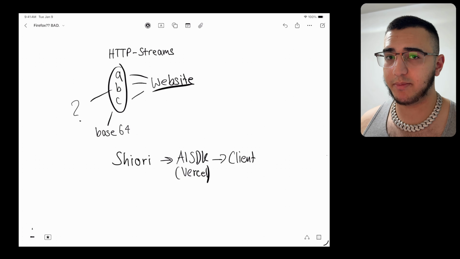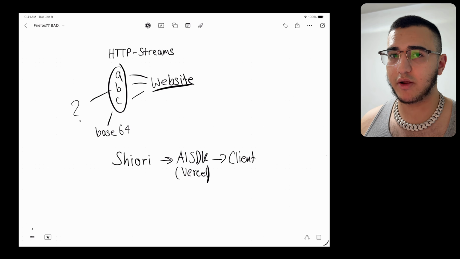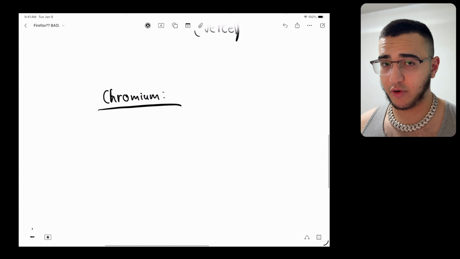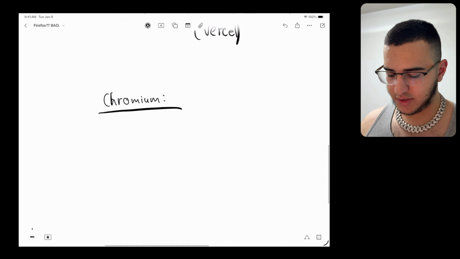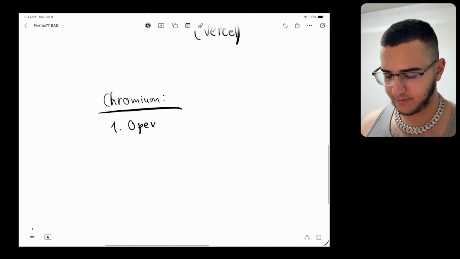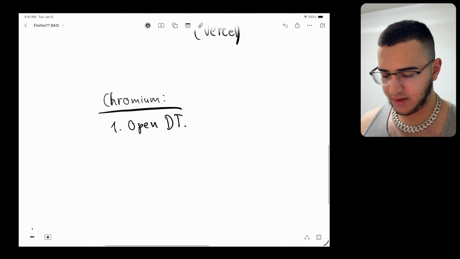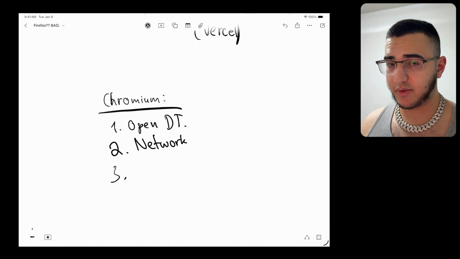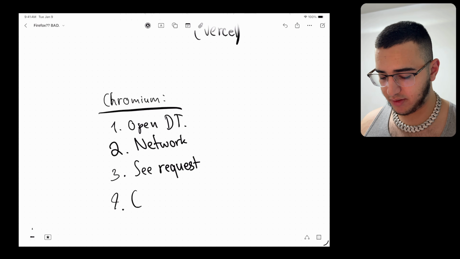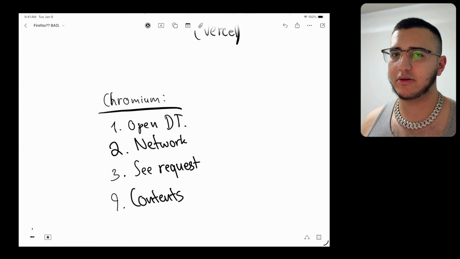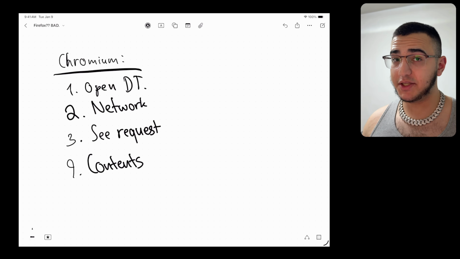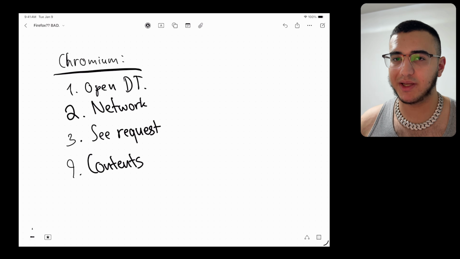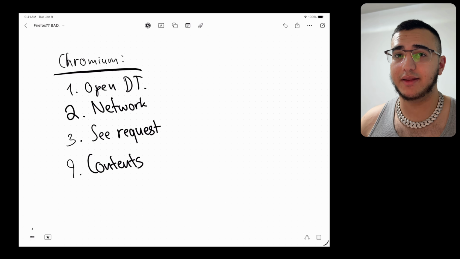Now this would be impossible on Firefox, but it will work on Chromium. Let me tell you why. In Chromium, the way this would work is you just open your DevTools, and then you go to the Network tab, watch for the latest POST request, and then you check the contents of that POST request. And the contents could look something like this. And this would work not only at the end of the request, but also while the data is being streamed.